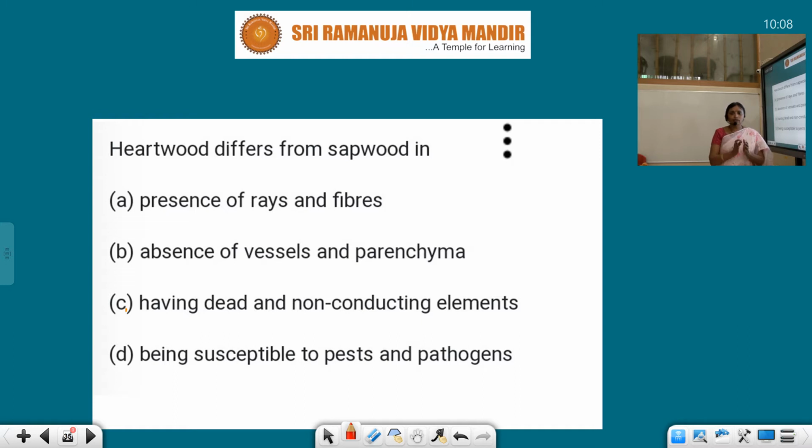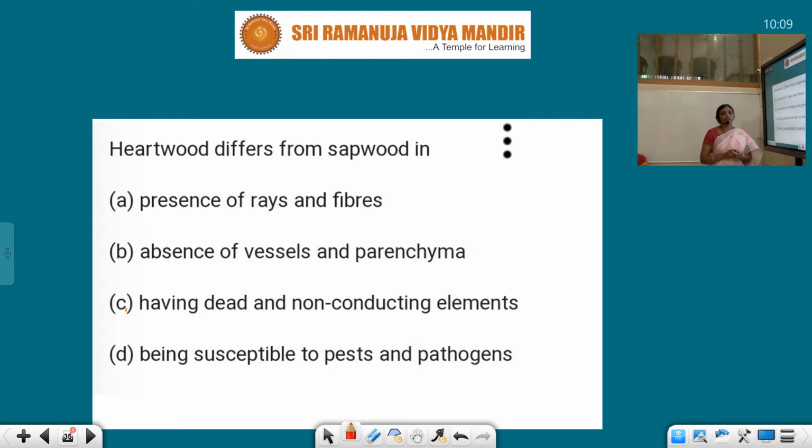Slowly, when the girth is increasing, girth means the diameter of the stem is increasing, when secondary growth is taking place, after some years the wood part is increasing. The heartwood which is present in the center is dark in color, and due to xylem parenchyma, balloon-like structures known as tyloses are formed in the tracheids and vessels of heartwood. So it stops conducting water and other substances, minerals.